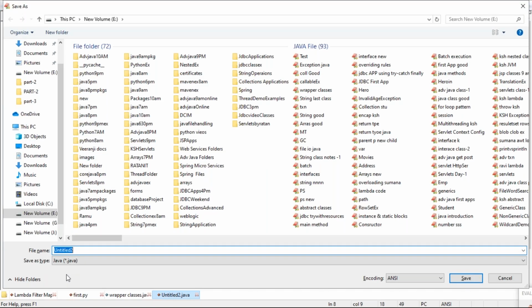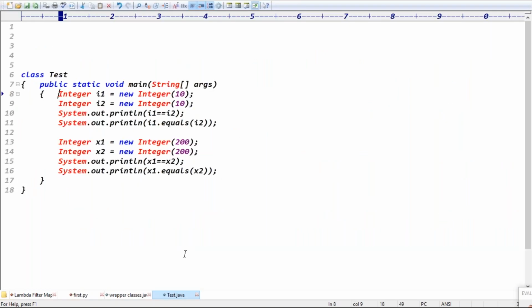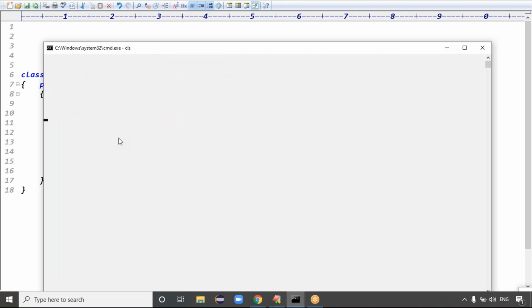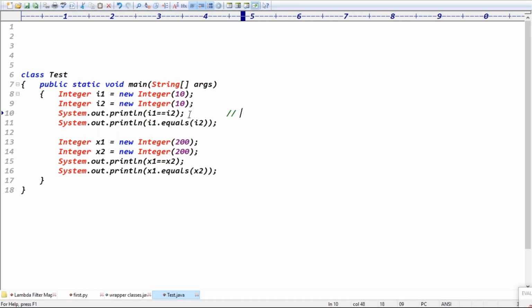You can save this code in local disk E as Test.java. Just open the command prompt, go to local disk E, and compile the Java application, Test.java. The code is compiled fine. In the first case you get the output false, which is fine. But the next line output?